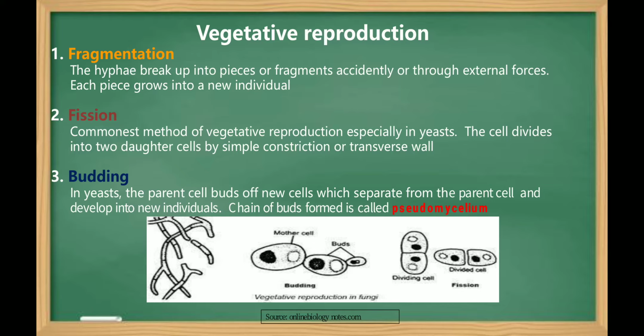So these buds, when still attached to the parent cell, again may give rise to another bud. Like this, successive buds are formed, and this chain of buds looks like a mycelium, hence it is called as pseudomycelium. Pseudo means false. It gives a false appearance of the mycelium.